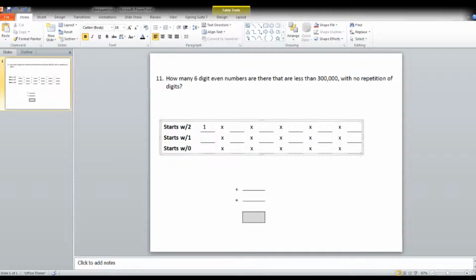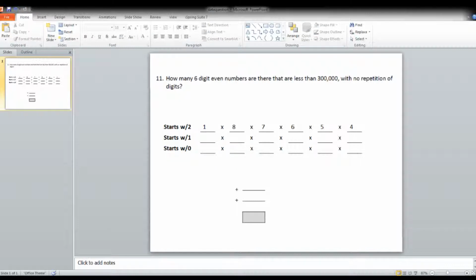There's 0, 2, 4, 6, and 8. If you count those on your fingers as I say them, let's go over that again. 0, 2, 4, 6, 8. That's 5 numbers, but we've already used up a 2, so we actually only have 4 options here. Now remember, there's 10 digits from 0 to 9, and we've spoken for 2 digits. So that means we're left with 8, 7, 6, and 5.